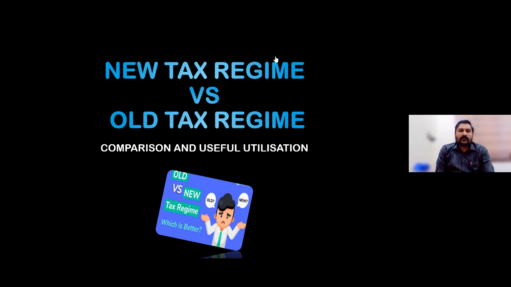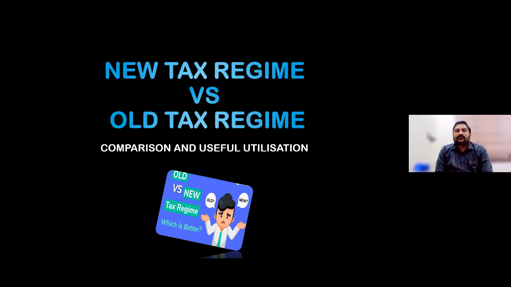Those things also we would be touching upon. Our basic concentration would be on the taxation structure, how to opt in, basically for individuals and the related associates only. So what is so important about this selection?